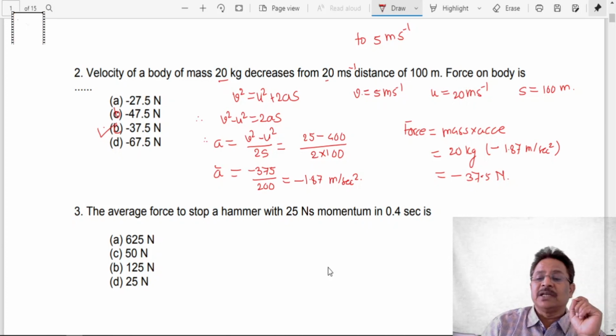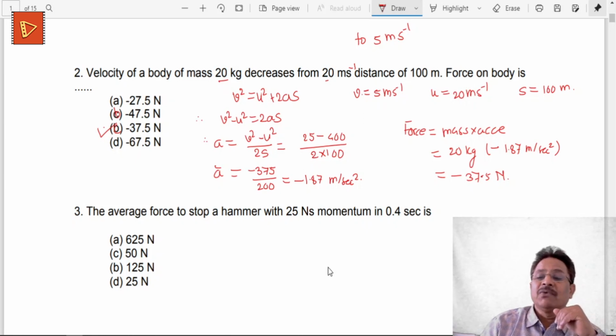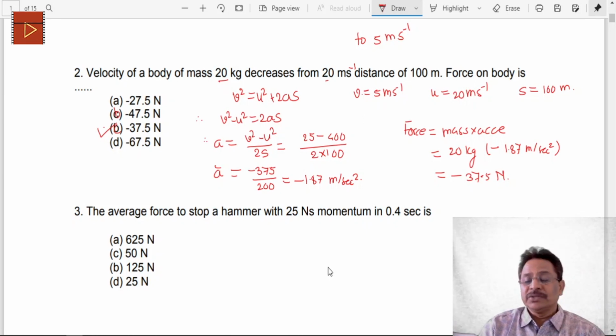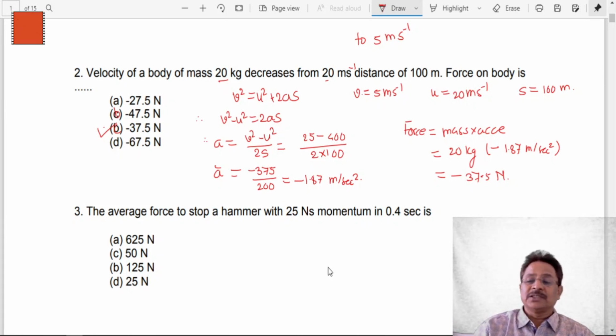And if this is acceleration or deceleration, acceleration is positive, deceleration is negative acceleration, and therefore I can calculate this force. Again you are using the second law of motion. Force is equal to, Newton's second law of motion, force is equal to mass into acceleration. Mass is going to be 20 kilogram, acceleration is minus 1.87 meters per second square. Making this simple calculation, this comes to be 37.5 newtons.